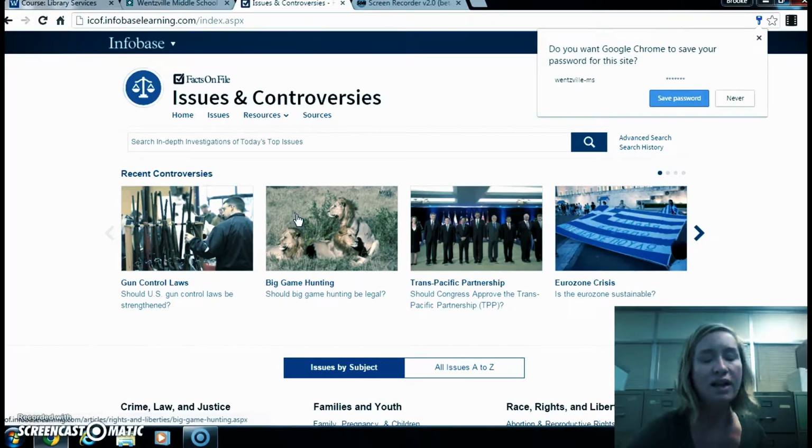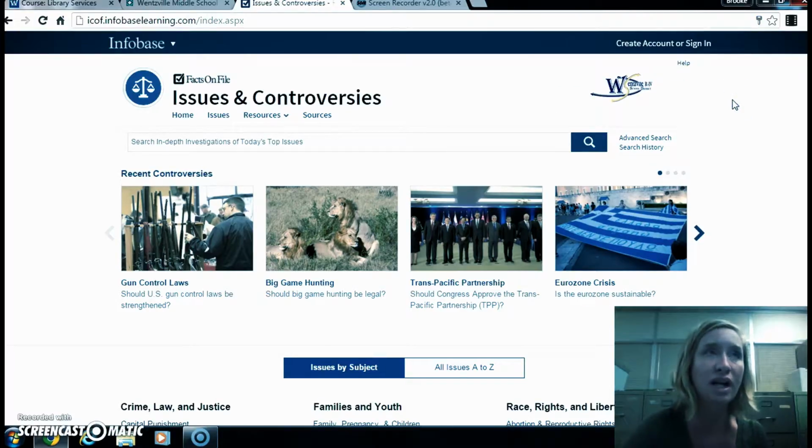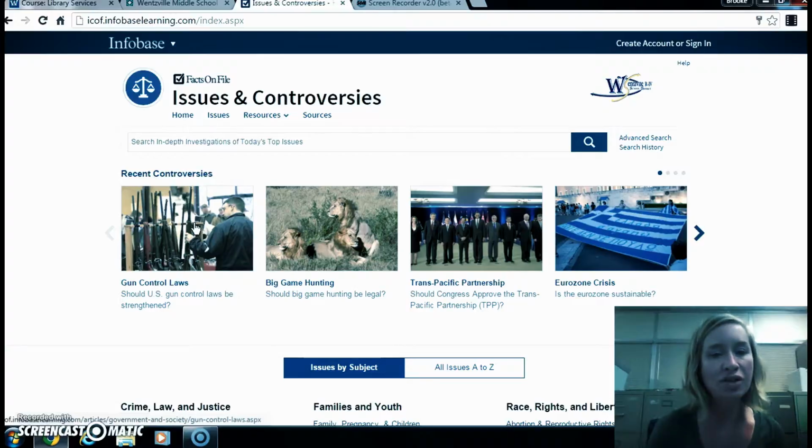Click my login, and there I am. Now, Issues and Controversies is really cool because it's especially good for anything where you're trying to pick a side, which I know 7th and 8th grade will do research papers where you have to pick a side. And they give us some recent controversies at the very top. So we've got gun control laws, big game hunting, Trans-Pacific Partnership, Eurozone crisis.